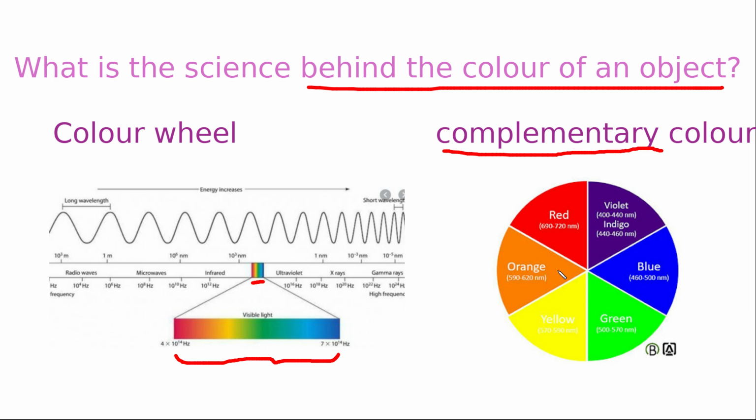So that means whatever compound or object, it should absorb one color from the visible region, then only you will see the compound or object as colorful. Okay, one color you will see.